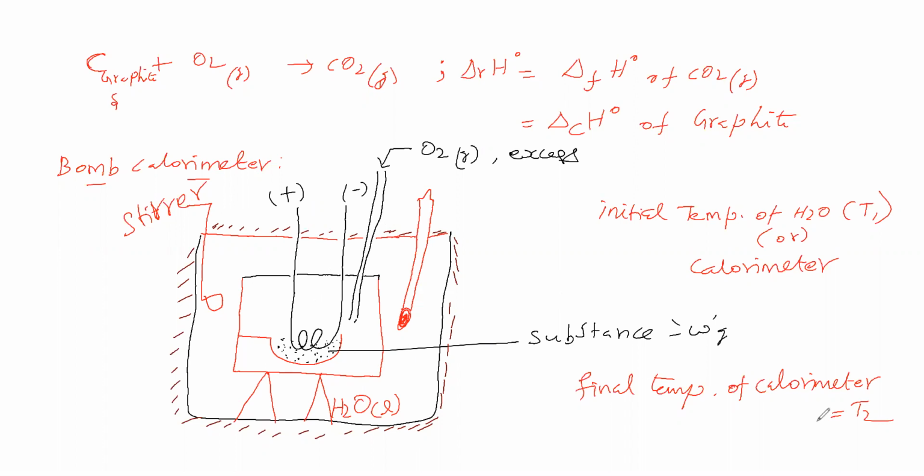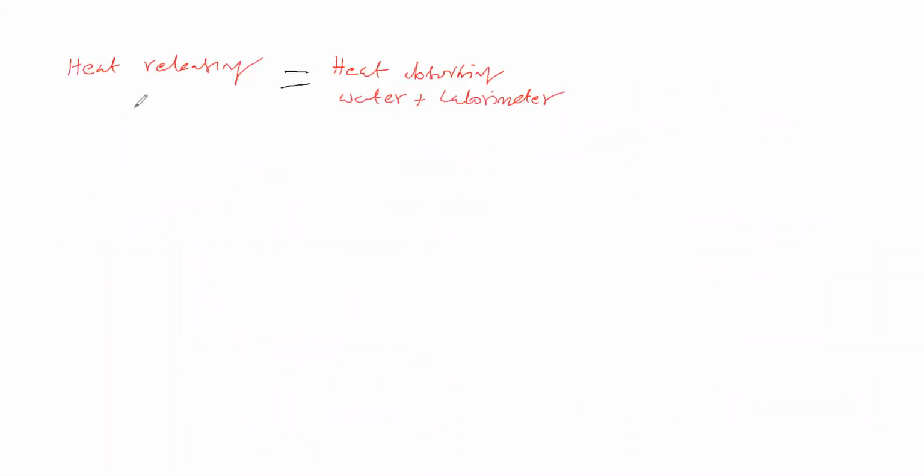Now we can say that the heat released by the substance is equal to the heat absorbed by water and calorimeter. Heat absorbed by water is m s delta T, and heat absorbed by calorimeter is M S delta T. Here m is the mass of water, s is the specific heat of water, and delta T is the change in temperature.